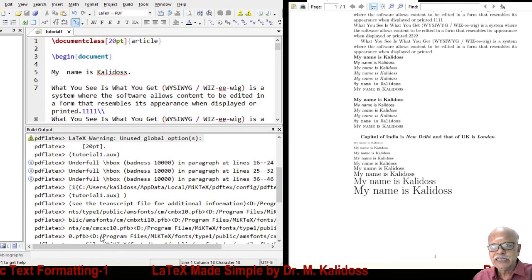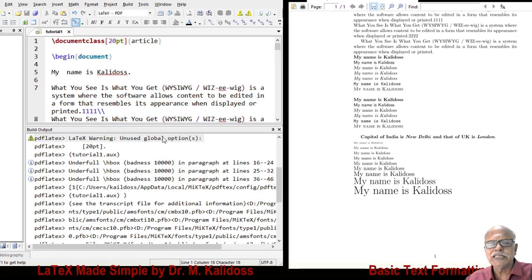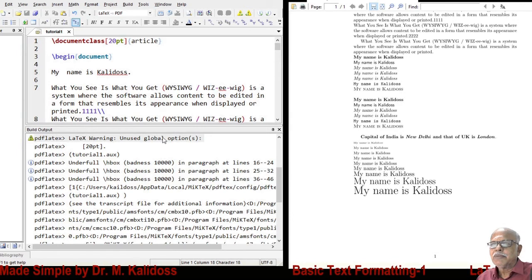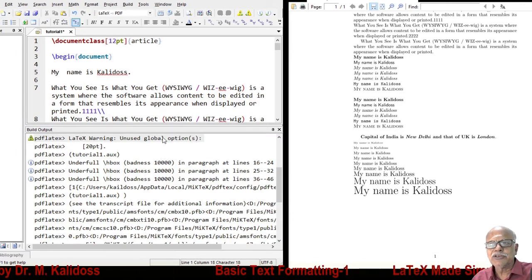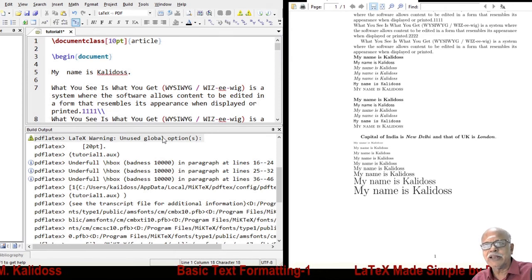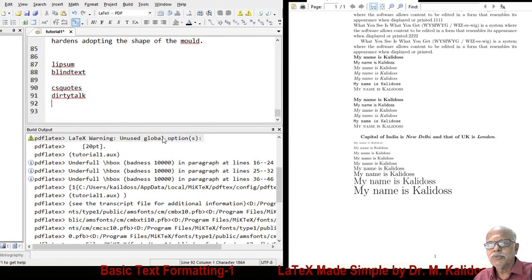F10 says LaTeX warning: unused global option is 20 point. There is no 20 point available with LaTeX. But you need not lose heart. Let us say you start with 10 point or 11 point or 12 point, and then come to, let us say,